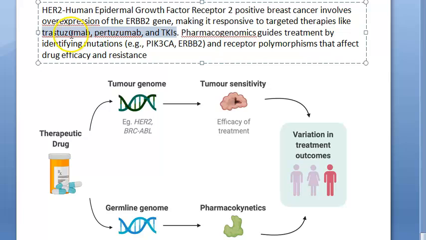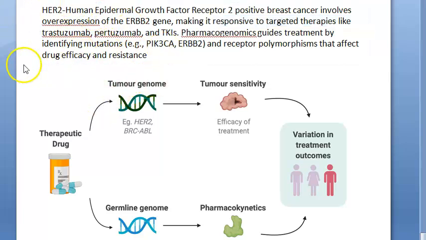This is what you can give them. It will be responsive to targeted therapies. Targeted therapy you can give. So this is a good thing they are saying. Okay, one more example you can give.